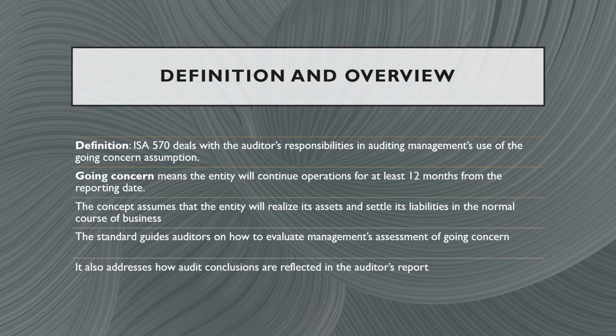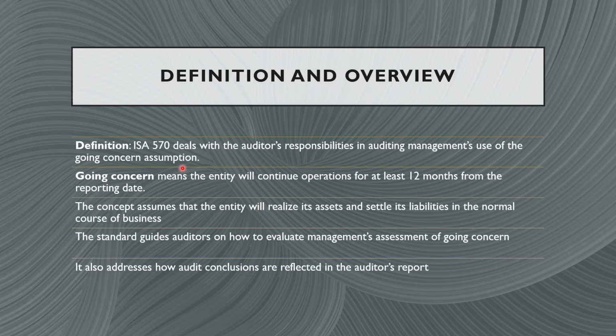Let's begin with the definition and overview of ISA 570. The going concern concept assumes that an entity will continue its operations for the foreseeable future and does not intend, nor is required, to liquidate or significantly reduce its operations.